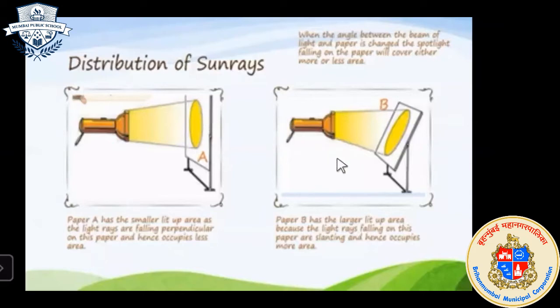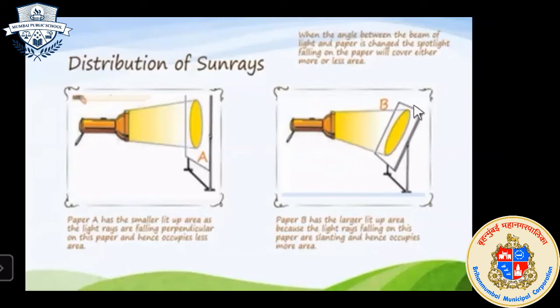Next question, same as paper A. Why does the beam on paper B occupy more area? As you can see here on paper B, this beam occupies more area in comparison to paper A. So why does it occupy more area? What do you think?